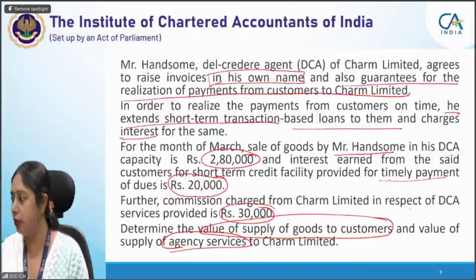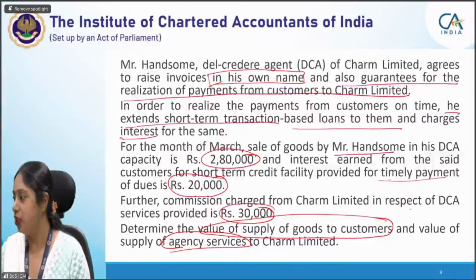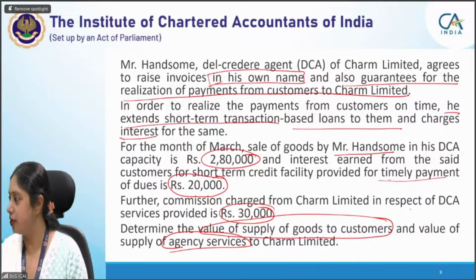Agency commission, everybody is giving the correct answer because there is not much complexity. Miss Pooja is right in both the answers. Then Ishan, yes, both the answers are correct. Shifi Mole, both the answers are correct. Very good. So many of you are giving both answers as correct.